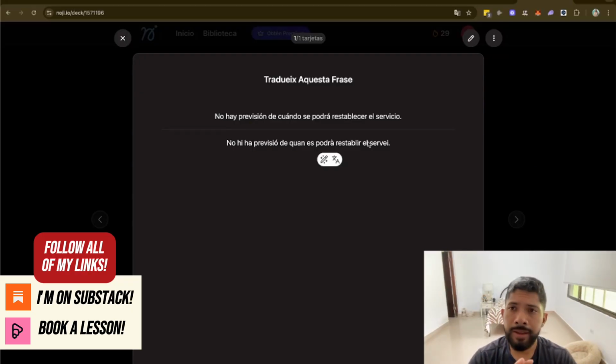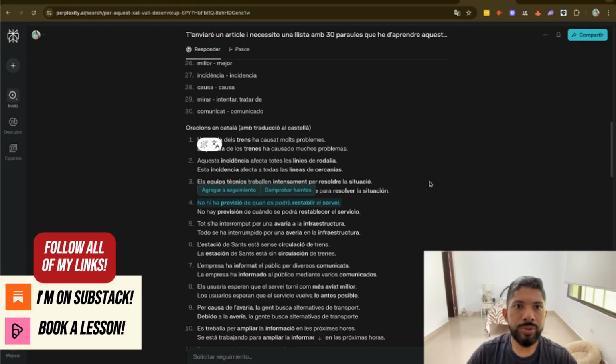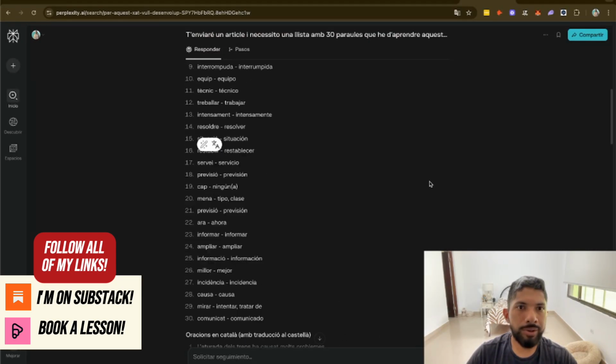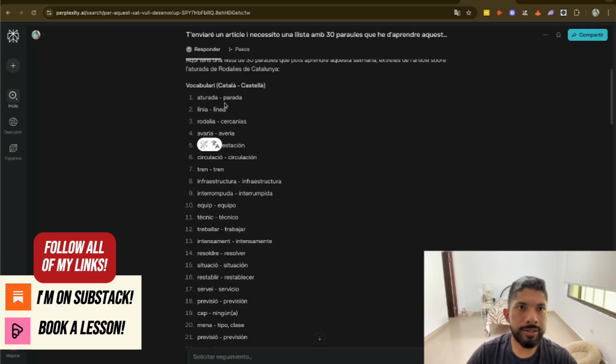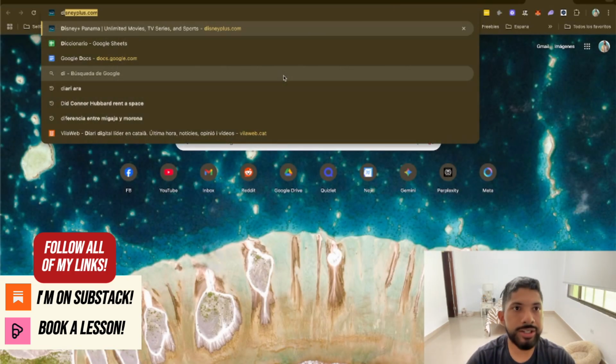This app is free. You get a maximum of 50 free flashcards that you can practice per day. Of course, there is a paid option, but I think the free version is more than enough. Now, this will be the last step, which is optional, and let me show you what we can do with these words. So I'll go back to the list of keywords. I'll go back to the 30 words that it rendered for me.